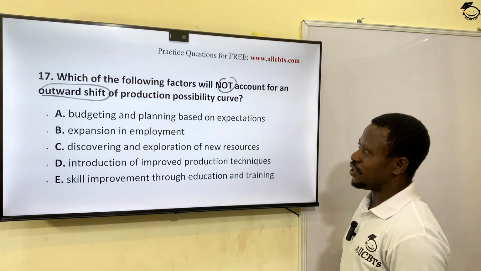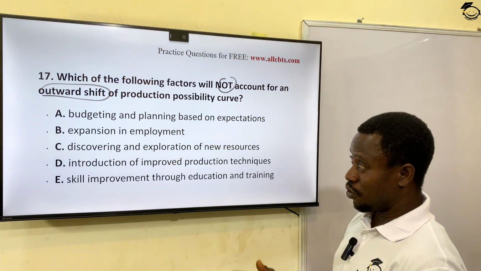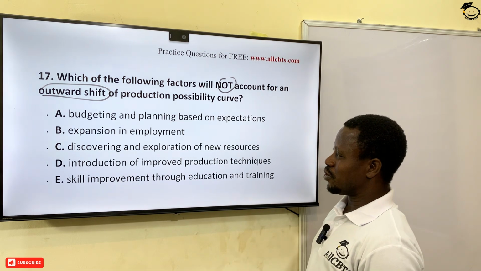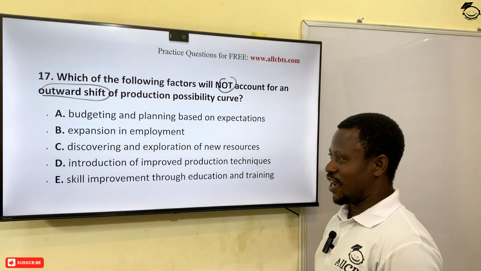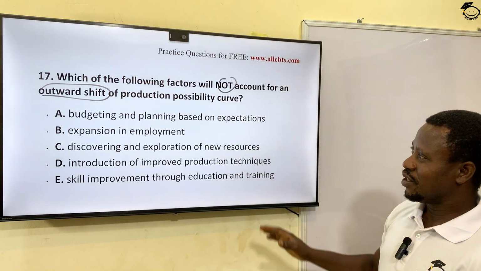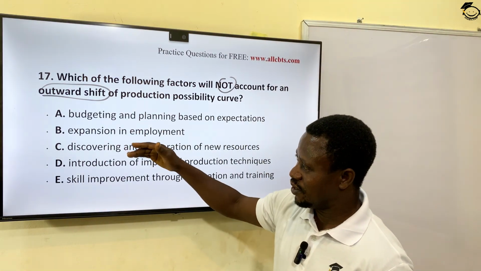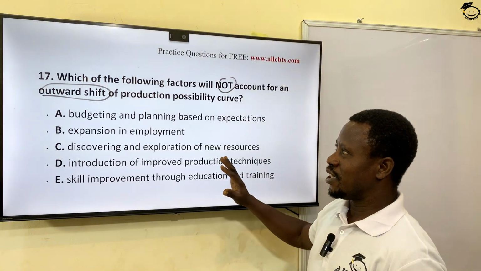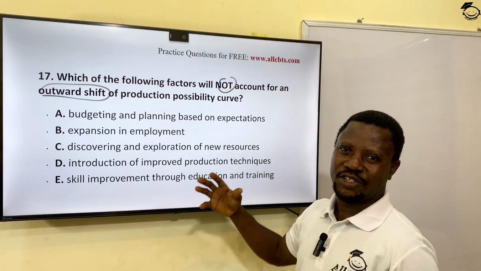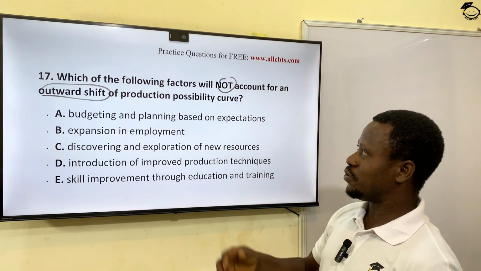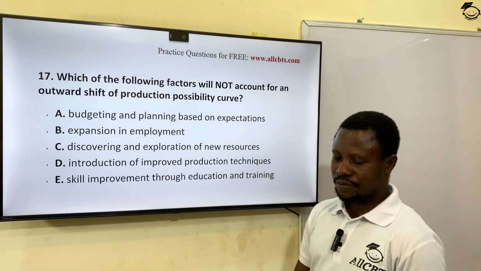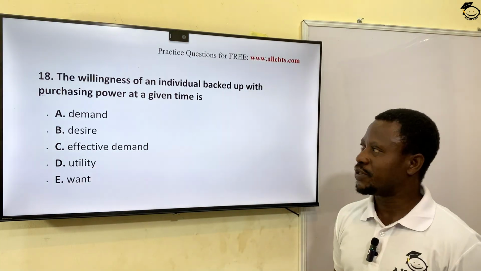Budgeting and planning based on expectation, expansion in employment, discovery and exploration of new resources, introduction of improved production techniques, skill improvement through education and training. You agree with me that B, C, D, and E, they are all positive, progressive towards enlarging and increasing productivity. Option A is the answer for this question. All right? Look at the next question.